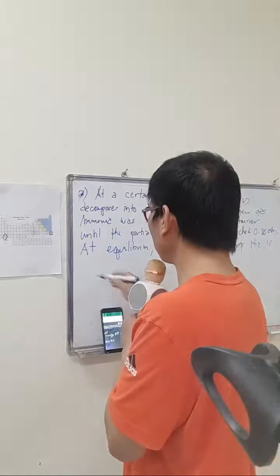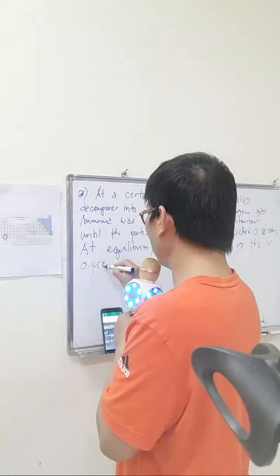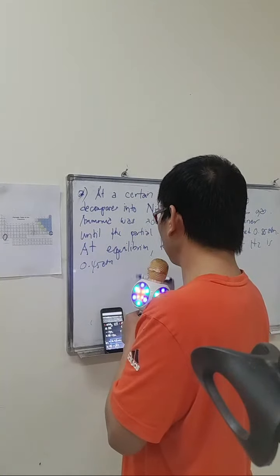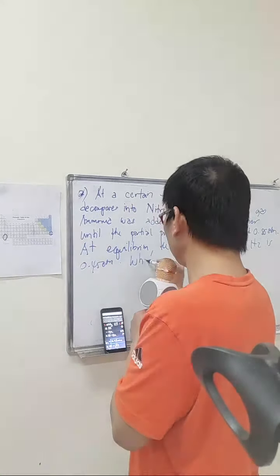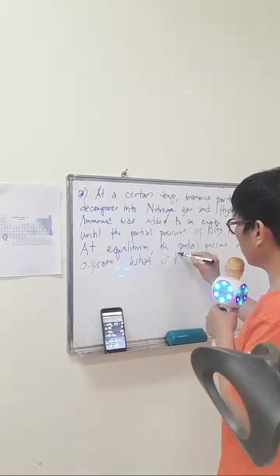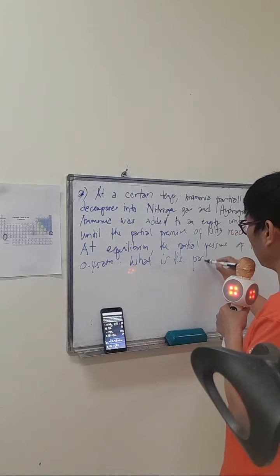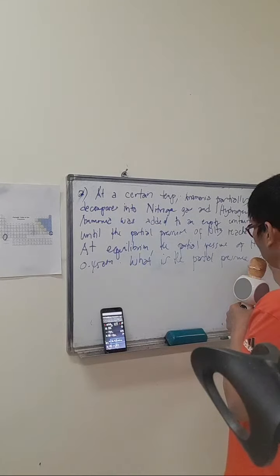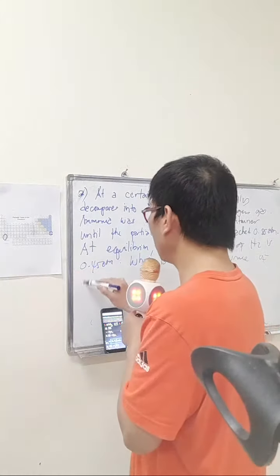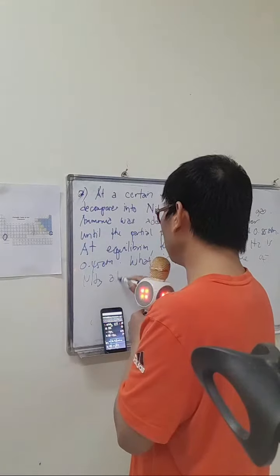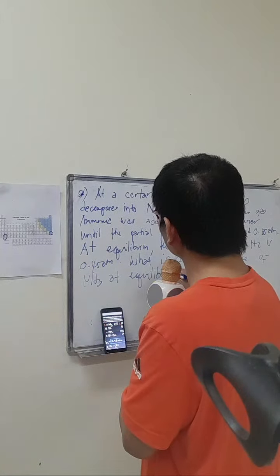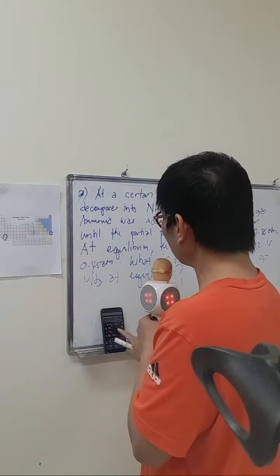So, 4.5 atmosphere. Okay? What is the partial pressure of ammonia? What is the partial pressure of ammonia at equilibrium? Okay? Then, right away in this problem.